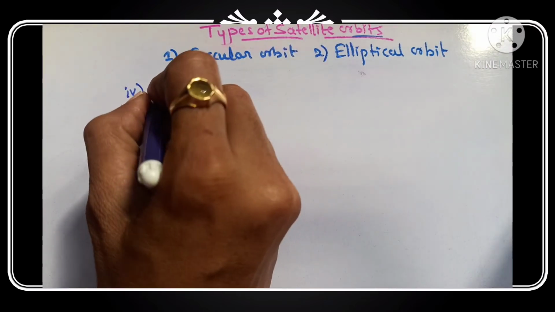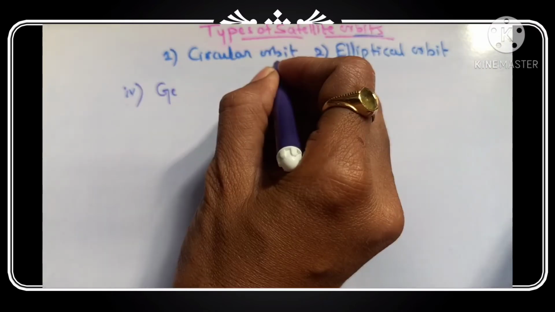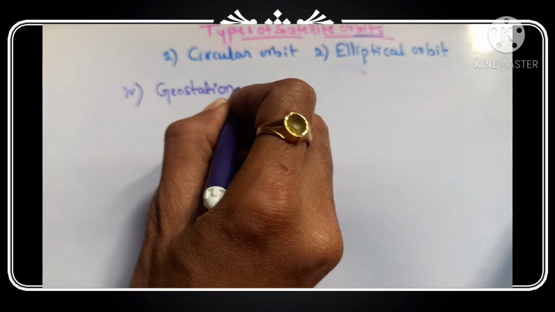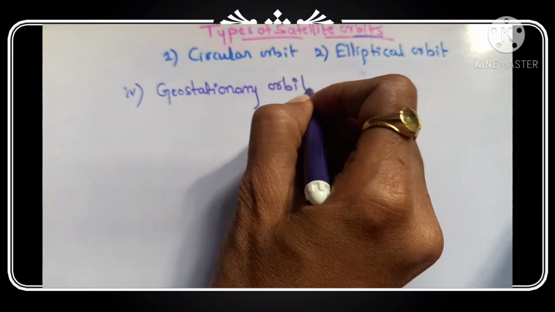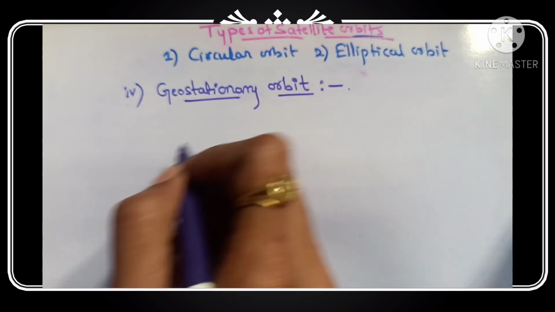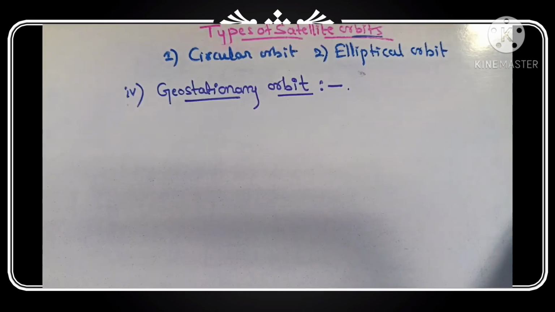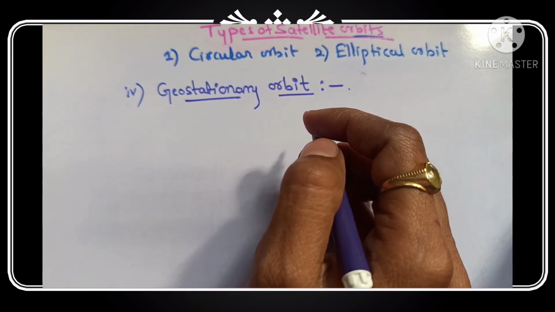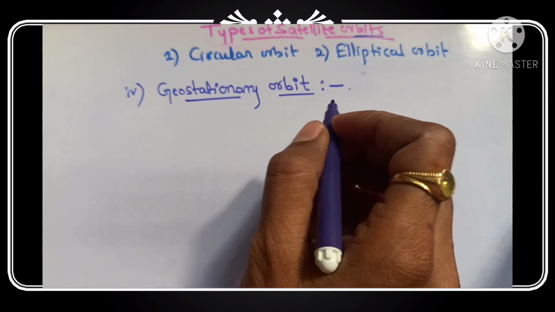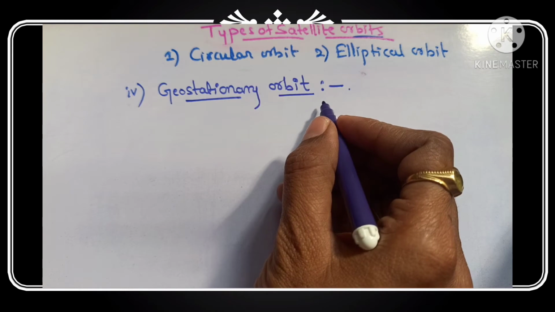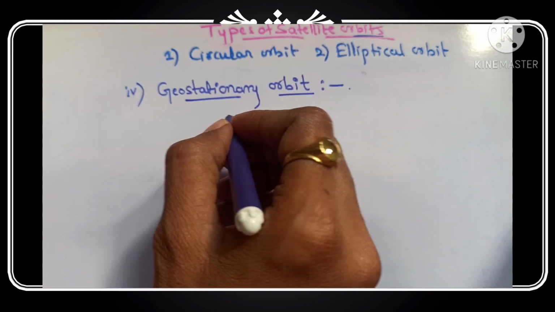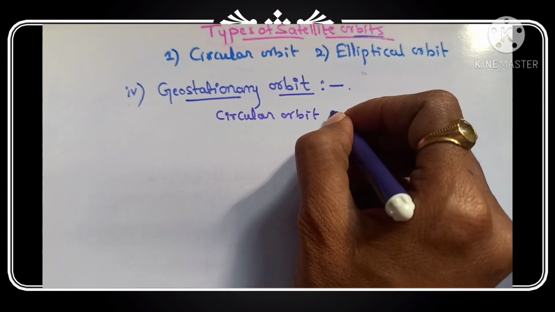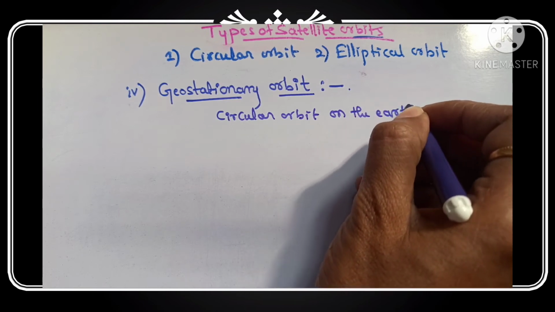So the last type is what? The last type of circular orbit is the geostationary orbit. Geostationary satellites are satellites which remain stationary as seen from the earth. So here there is a geostationary orbit. The geostationary orbit is a circular orbit. It is a circular orbit on the earth's equator.